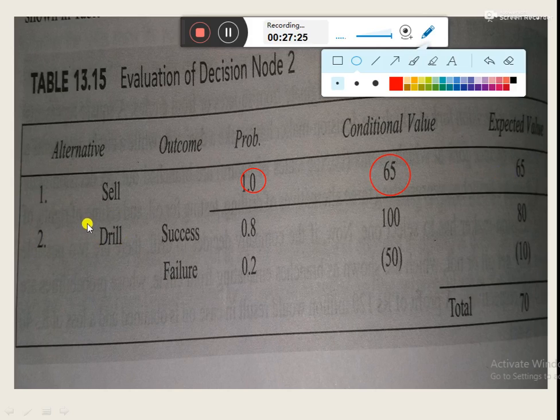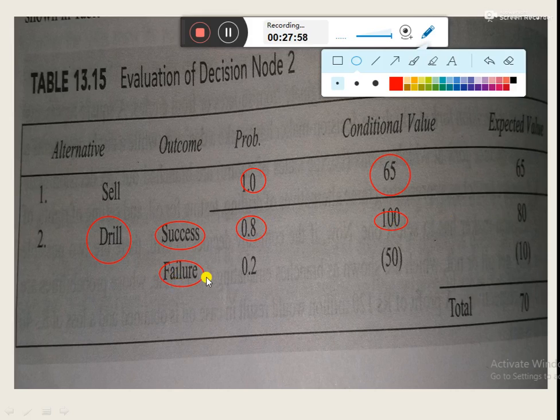So the expected value would be equal to 1 into 65, that is equal to 65 rupees. If the company opts for the second option, that is drilling, then there are two possible outcomes, success and failure. The chances of getting success in drilling is equal to 0.8 and the respective net present value or conditional value is 100 rupees. So the expected value for the first outcome would be equal to probability into conditional value, that is 0.8 into 100, that is equal to 80 rupees.